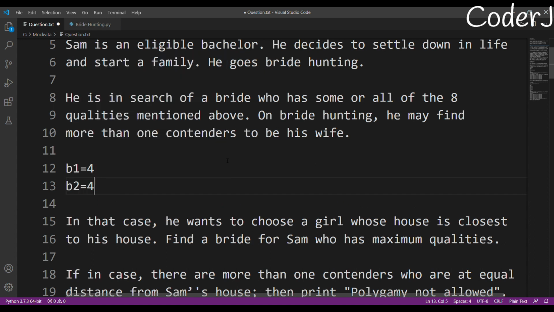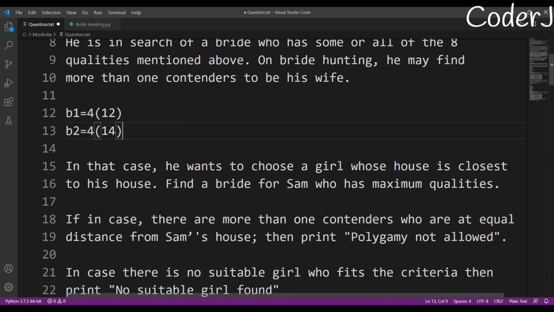But after that, how will he choose? Because he can only choose one wife, right? So after that, how will he choose? He'll check the distance. Whichever girl's house is closest to his house, he'll choose that. So suppose the distance from Sam's house to that girl's house is 12, and the other girl is 14. So he'll choose bride 1 because this girl's distance is closer.